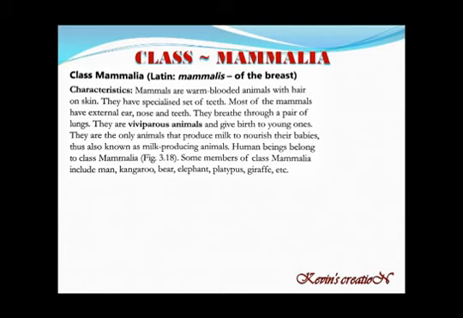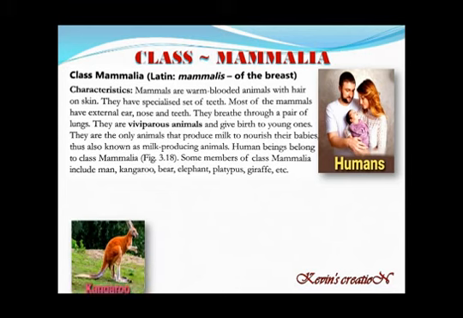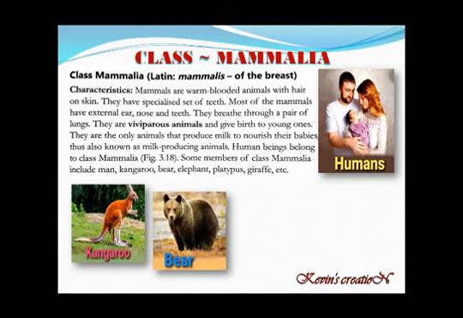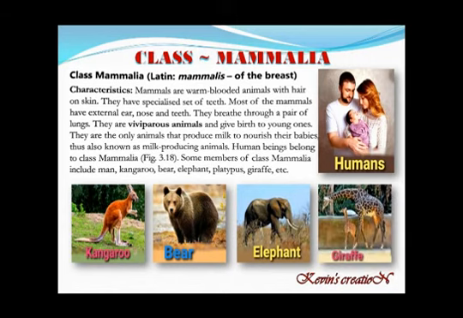Now let us discuss some of the members of this class. First of all, it is the humans, kangaroo, bear, elephant. Platypus we will be discussing later on. Giraffe. Okay, so these are all the members of class Mammalia. They feed their young ones with their milk. They give birth to young ones.